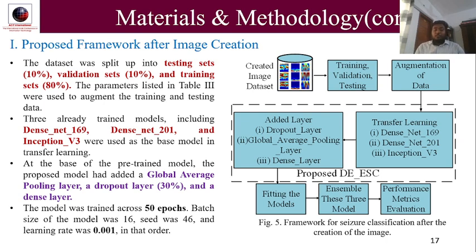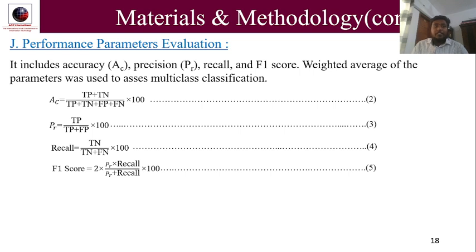The model was trained across 50 epochs. Batch size was 16, seed was 46, and learning rate was 0.001. Figure 5 shows the framework for seizure classification after the creation of the image. Performance parameter evaluation. It includes accuracy, precision, recall, and F1 score.